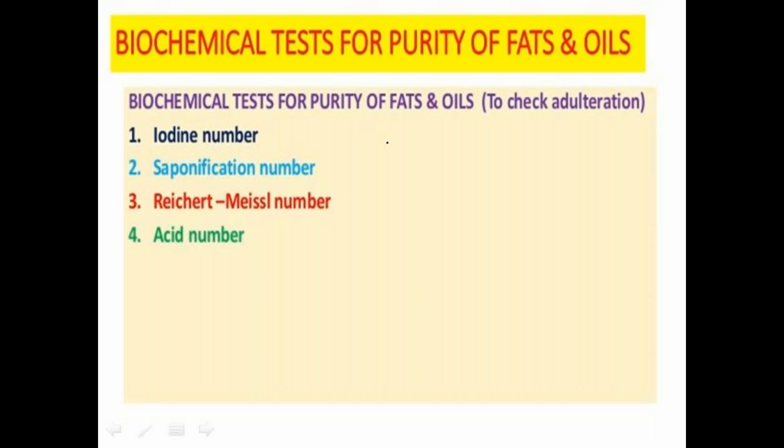Different processes are responsible for determining purity. Hydrolysis is one property, and next we use the saponification process.